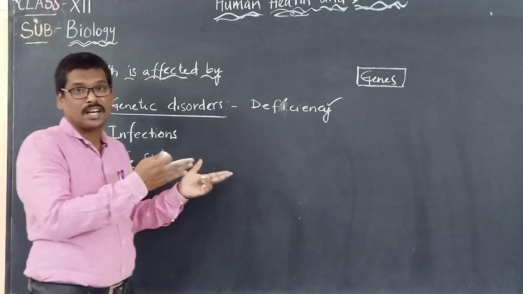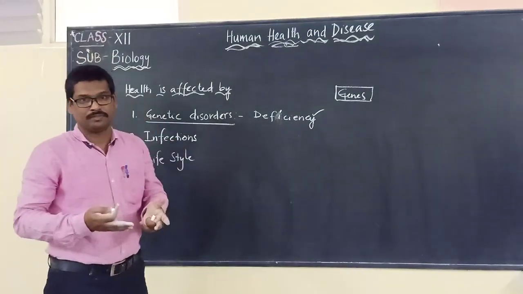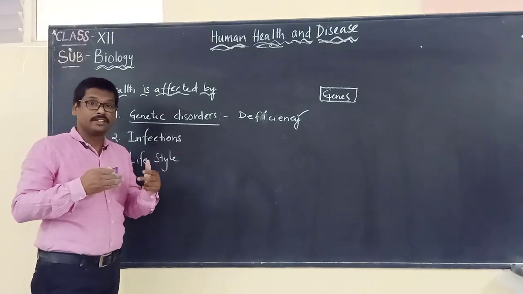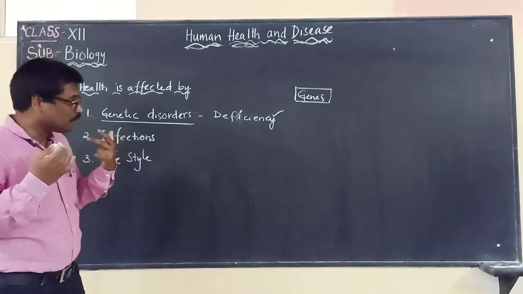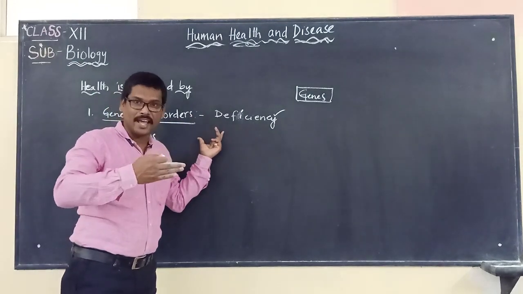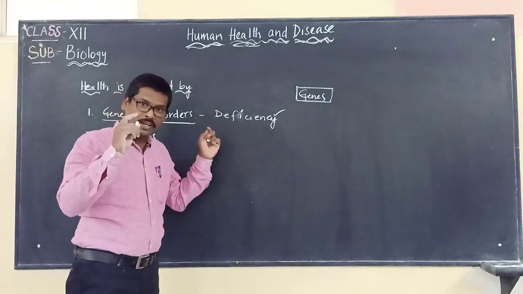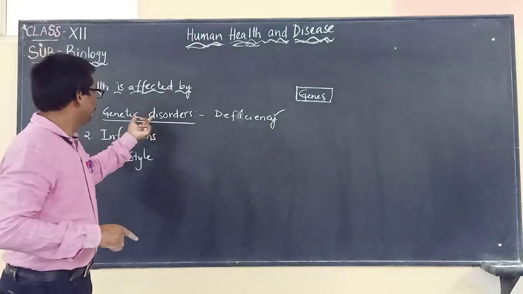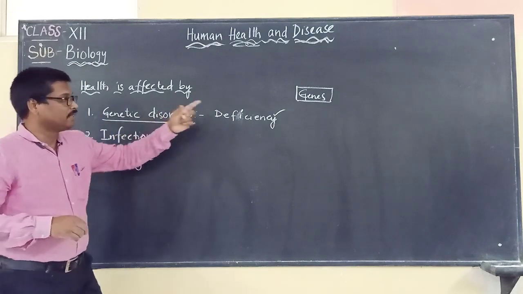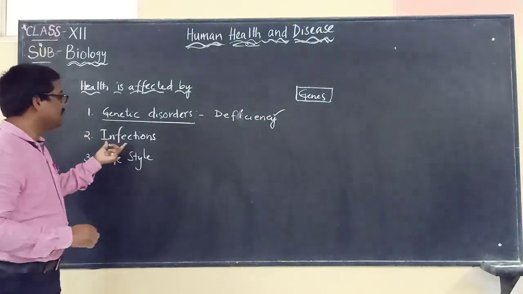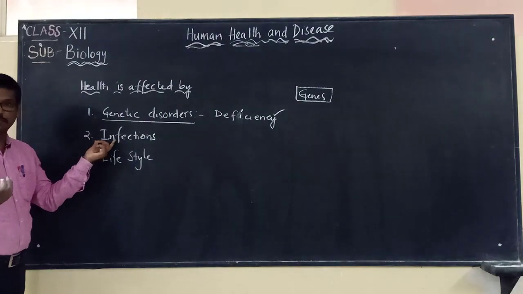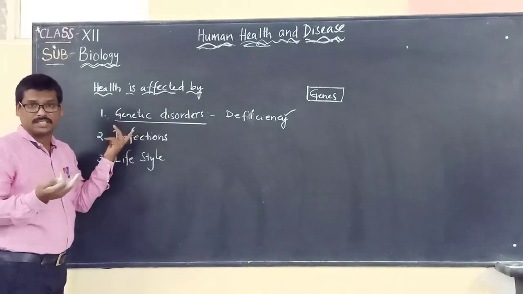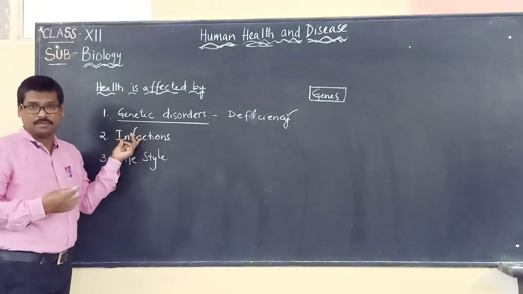So those diseases are carried from parents to the children from birth, or they may suffer from these deficiency diseases during their lifetime. So deficiency diseases with which the child is born are inherited from the parents. We call them genetic disorders, which are under the control of the genes. And infections are caused by disease-causing organisms.